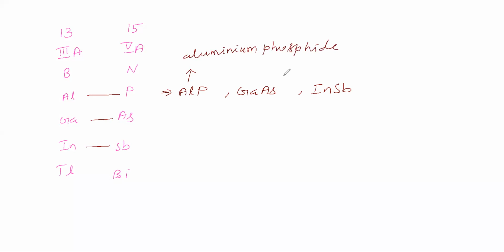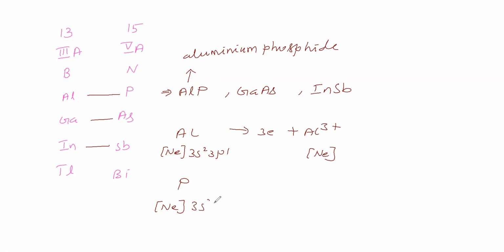Why is it called aluminum phosphide? Aluminum is in group 3A, its electronic configuration is neon 3s2 3p1. It will lose 3 electrons and become Al3+ ion. Its configuration is neon, stable. Then phosphorus, atomic number 15, has electronic configuration neon 3s2 3p3. It will take 3 electrons and become P3-. Now its configuration is argon. So Al3+ and P3- make AlP, aluminum phosphide.